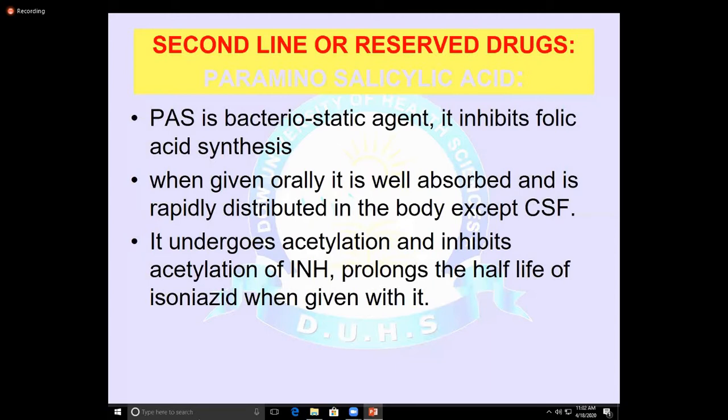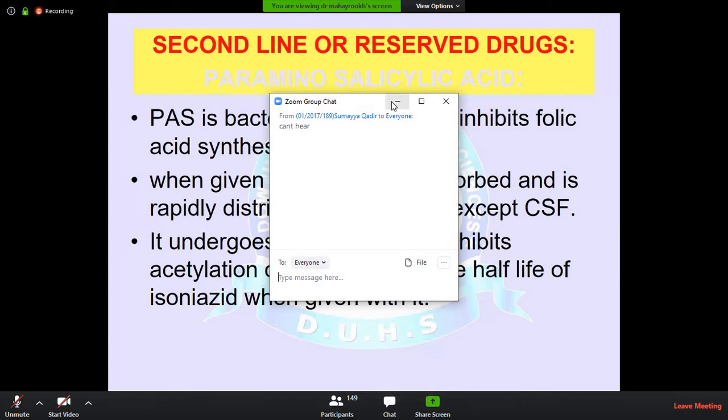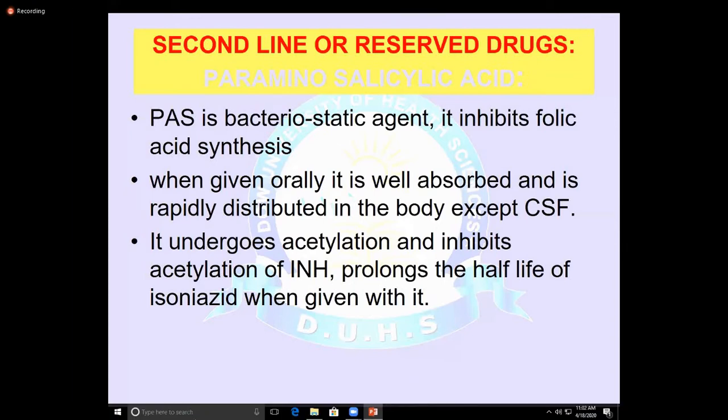Today, the lecture topic 2 of the anti-tuberculosis drugs is the continuation of the previous lectures. Today we will discuss the second line of anti-tuberculosis drugs, or you can say the reserve drugs. You know the difference between the first line and second line. What is the first line? First line, there is the active drug. They are least toxic and more efficacious, while the second line drugs are more toxic and have least efficacy, and mainly it is used for the patient who has developed resistance with the first line therapy. So second line drugs, we call them reserve drugs.